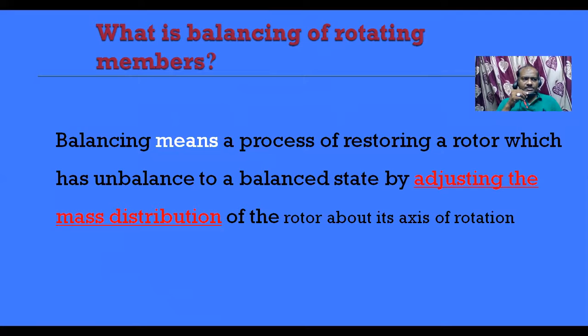So balancing means a process of restoring a rotor which is unbalanced to a balanced state by adjusting the mass distribution of the rotor about its own axis. That is how the balancing numerical problems will be given.